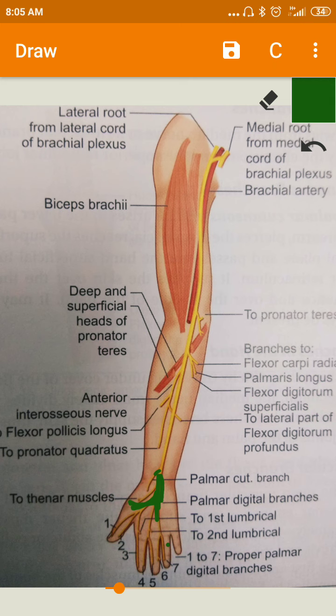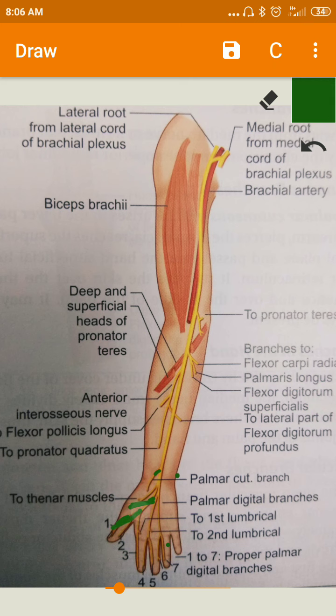Okay, now we will see the branches coming from the lateral division. The lateral division gives a muscular branch to the thenar muscles, and 3 digital branches for the lateral 1.5 digits, including the thumb and the index finger.